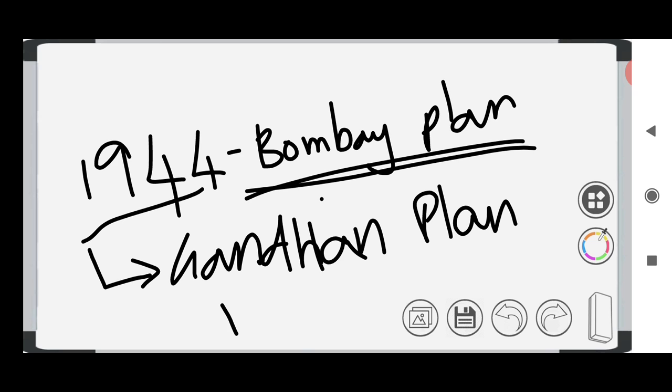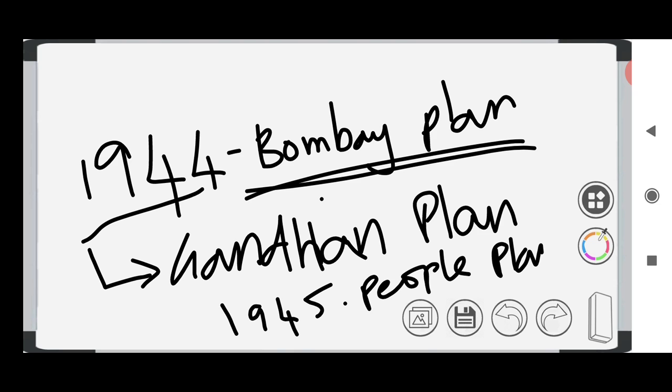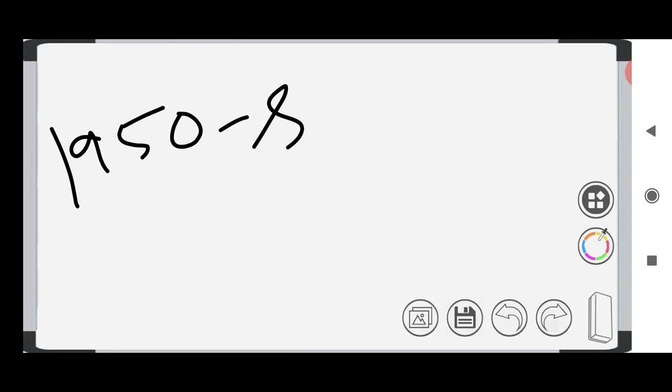And then we have another plan in 1945, called the People's Plan. People's Plan is by M.N. Roy. It is also a type of socialism. Then after that we have 1950, another plan. It is called the Sarvodaya Plan. Sarvodaya Plan is by Jayaprakash Narayan.